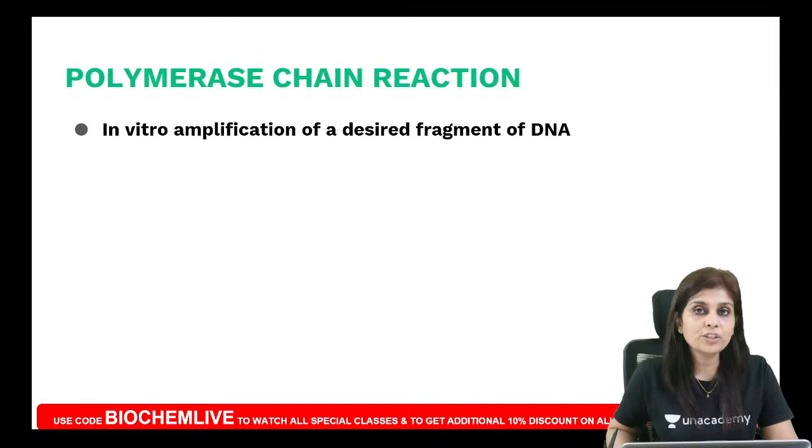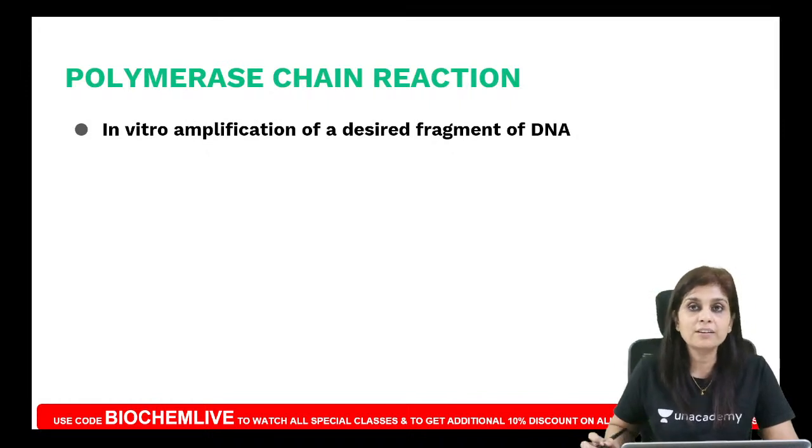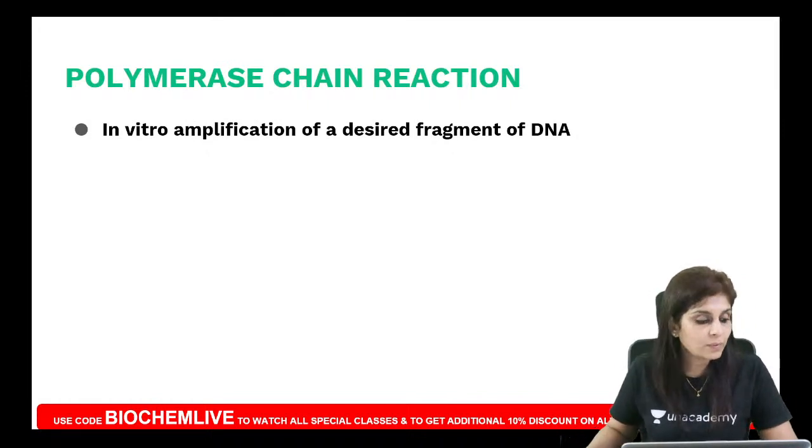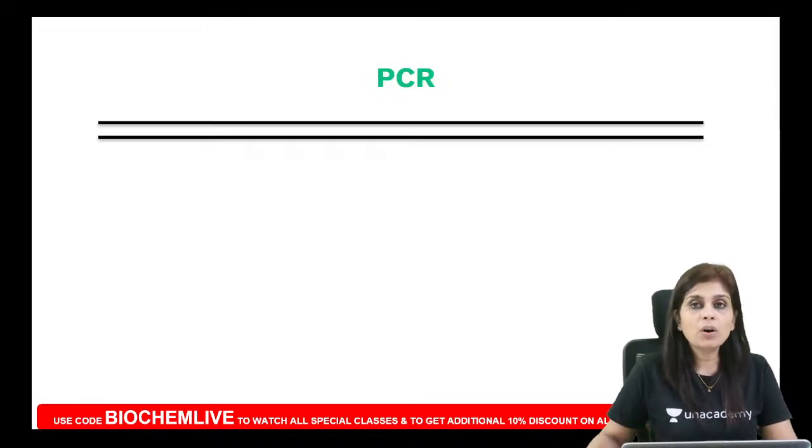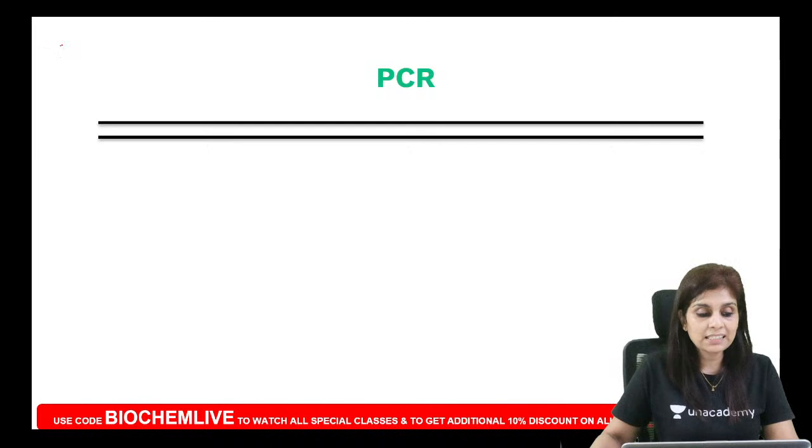PCR is in vitro amplification of a desired fragment of DNA. I will give you an example. Suppose you are involved in molecular diagnosis of Tay-Sachs disease.